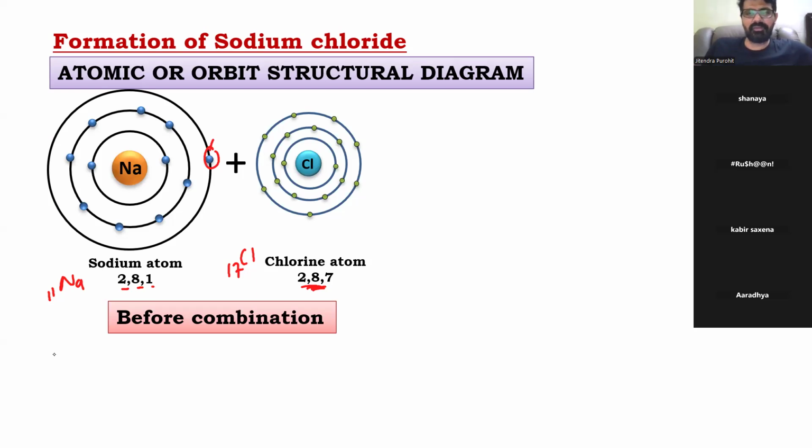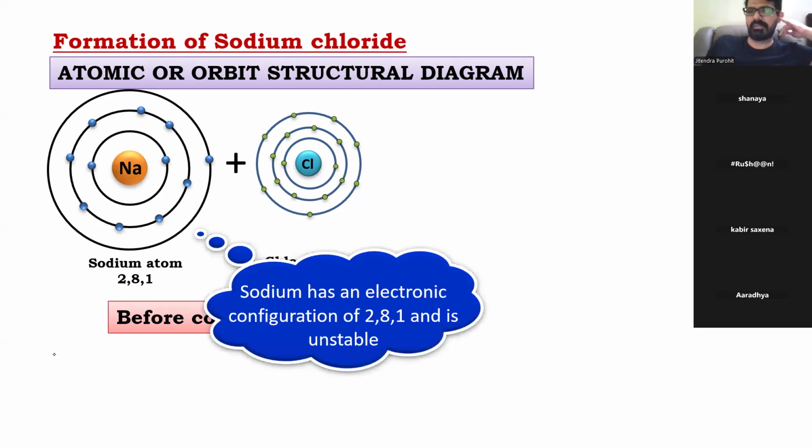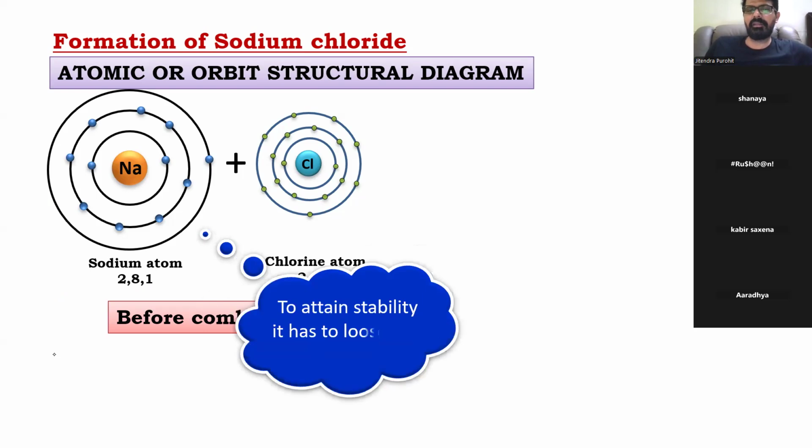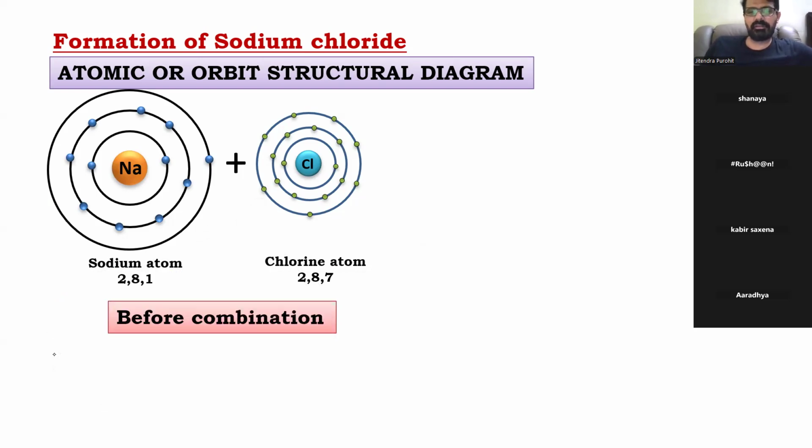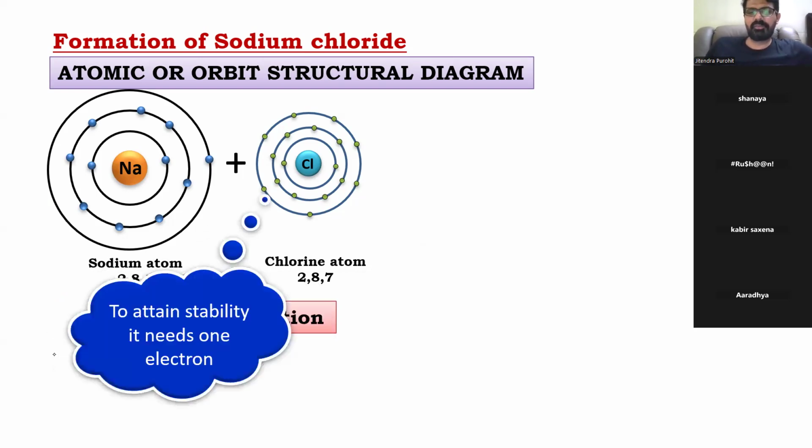Look. Sodium 2,8,1 is unstable. It wants to attain the electronic configuration of the nearest noble gas. Which is the nearest noble gas to sodium? Neon. Right? So it will lose. Chlorine is 2,8,7. Which is the nearest noble gas to chlorine? Argon. So it will gain. It will try to become 2,8,8. Every element will try to attain octet. So to attain stability, it needs 1 electron.